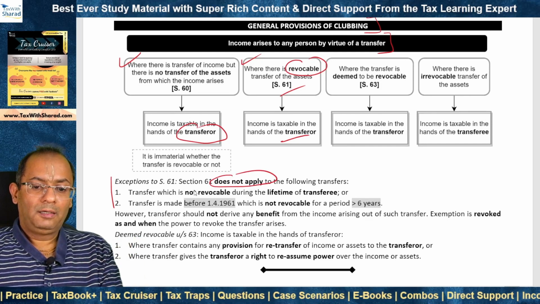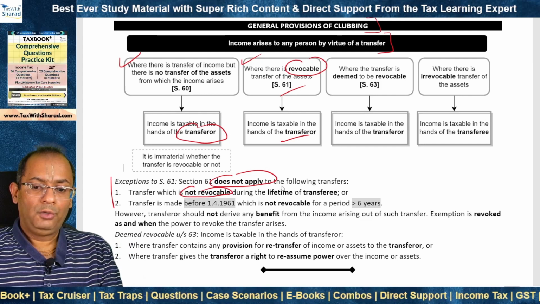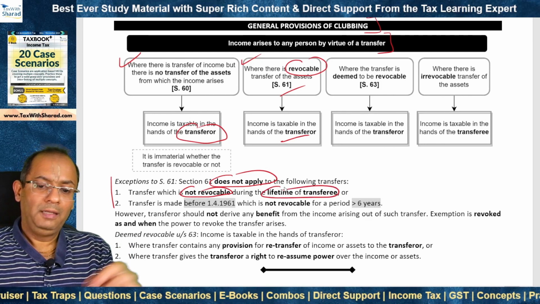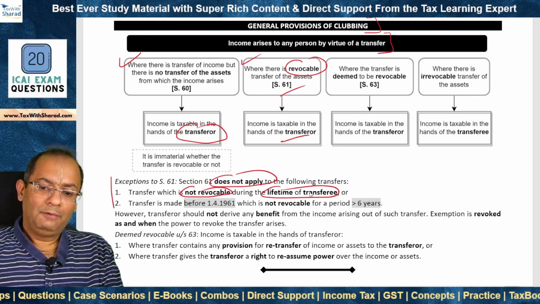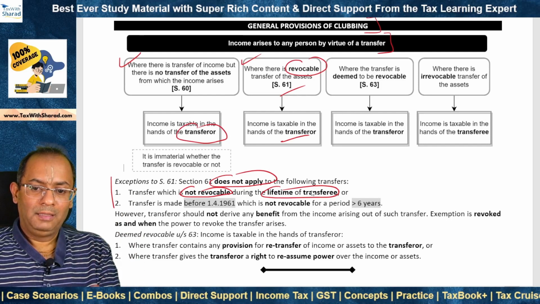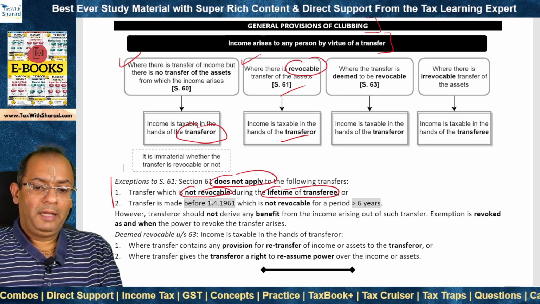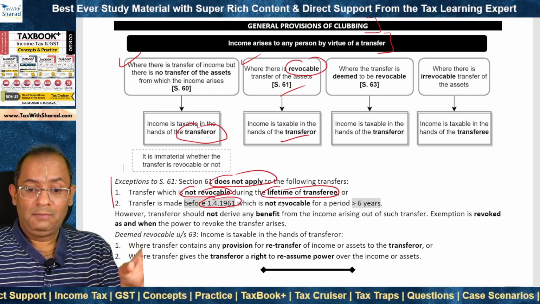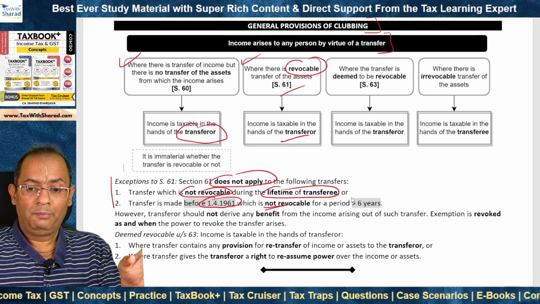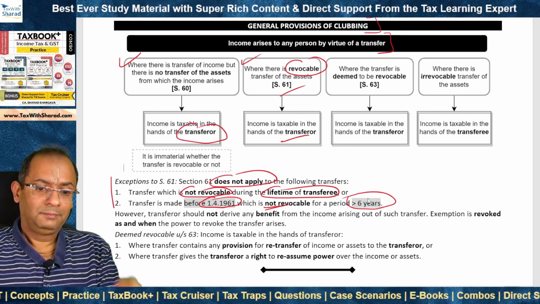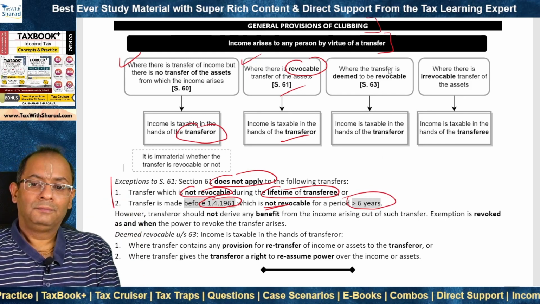Number 1, where the transfer is not revocable during the lifetime of the transferee. It may be revocable afterwards, but not during the lifetime. In such case, clubbing doesn't apply. Second, where the transfer is made before 1st April 1961 and which is not revocable for a period of more than 6 years. This is section 61.